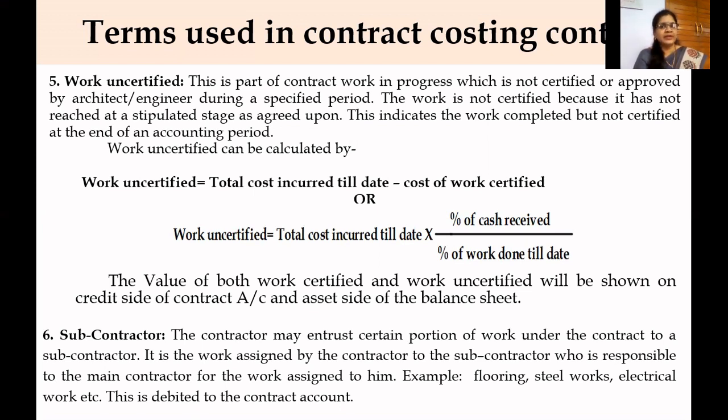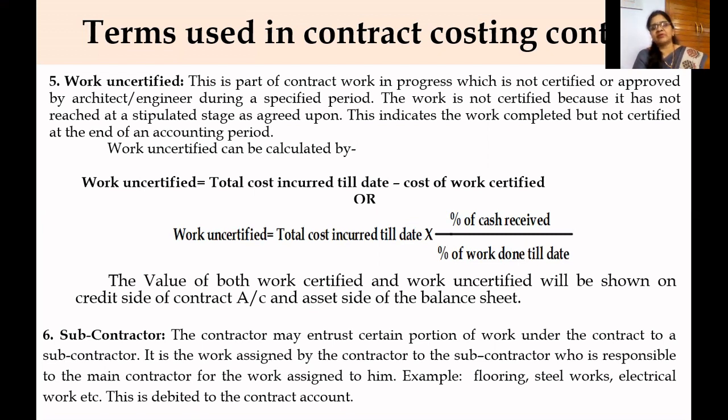In a building construction, there will be flooring work, interior decoration, steel works, and electric work. These are compulsory in a building. To complete this work, he has to take help of other people who enter into a contract to do these works.